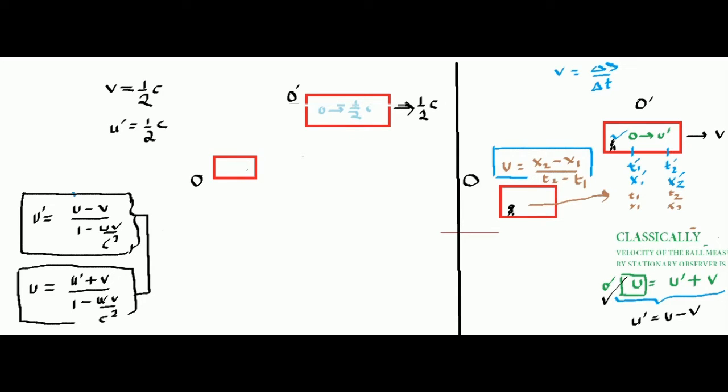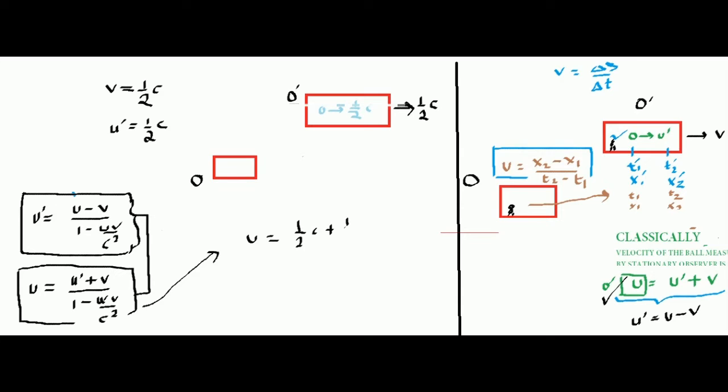Now relativity says that you need to use this formula because you are calculating the velocity as measured by the O frame. So what is u dash? Half c, the velocity of the ball. What is the velocity of the spaceship?